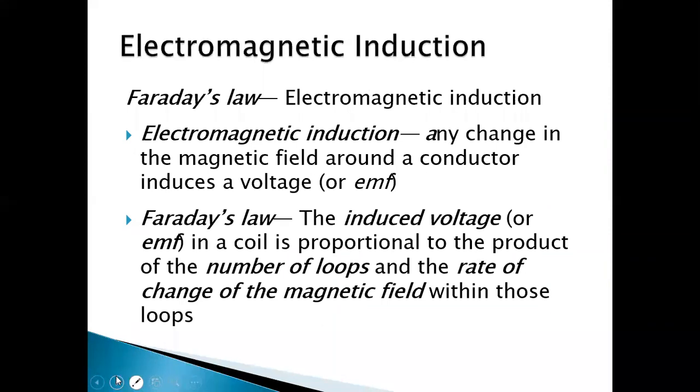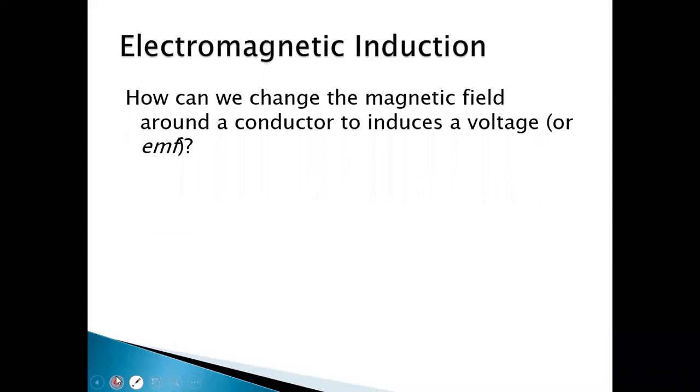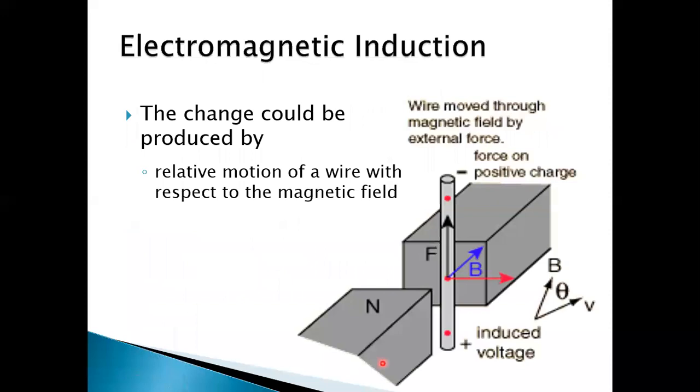Last day, we have discussed about Faraday's law of electromagnetic induction, and this situation was discussed that you see here.